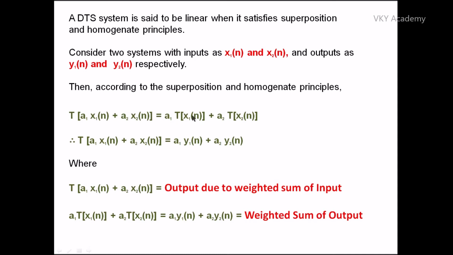It is equal to a1 T of x1(n), that means output, plus a2 T of x2(n), second output. So I can say weighted sum of output. So finally we can say that output due to weighted sum of input is equal to weighted sum of output, where T of a1 x1(n) plus a2 x2(n) is my output due to weighted sum of input, and this one is my weighted sum of output. So basically for linearity, these two statements must obey the equality. If these two statements are not equal, then we can say the system is nonlinear.